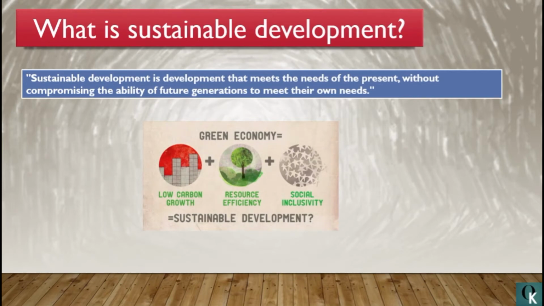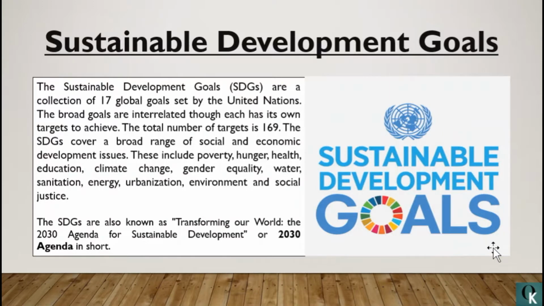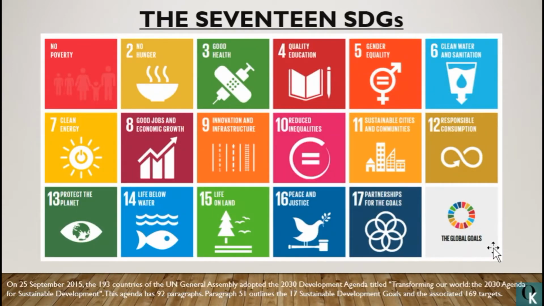Now we are going to discuss briefly the 17 development goals put forth by the United Nations. But before that, a brief overview. The sustainable development goals are a collection of 17 global goals set by the United Nations. They are also known as Transforming Our World, the 2030 Agenda. In September 2015, 193 countries came together in the UN General Assembly and adopted the 2030 Development Agenda. Let me show you the 17 Sustainable Development Goals as we move forward in this slide.